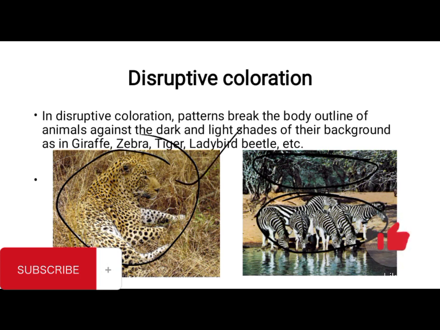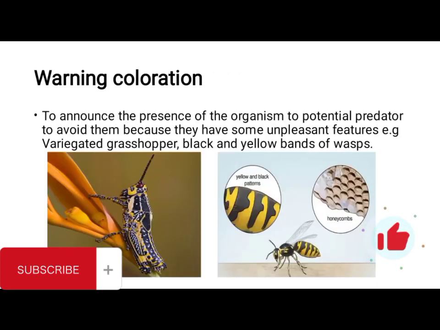And in the case of the tiger, the prey will not easily notice its presence. Then you have warning coloration. In the case of warning coloration, an organism will have a color with which it's able to avoid its predator.